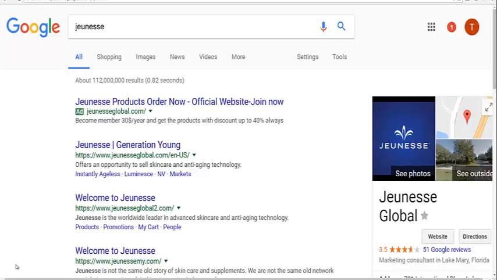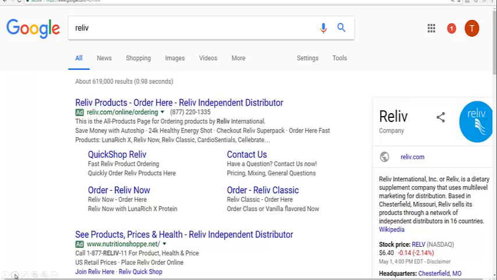You know, when someone sees an ad on Google, that means that they have put in a certain keyword. And so there's a way to position your ad so that it shows, or only shows, if a person types in a certain keyword. In this case, let's say somebody was interested in Jeunesse, all right? And you can see right here there is an ad, all right? Let's say that someone was interested, there's a company out there called Relive, I guess that's how you say that.